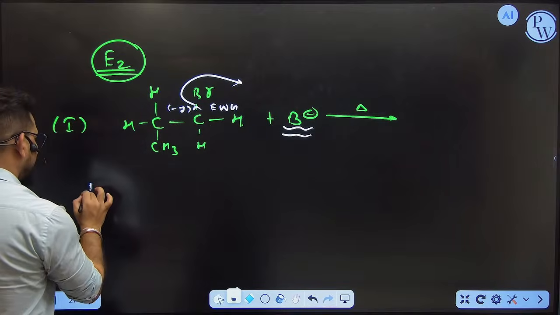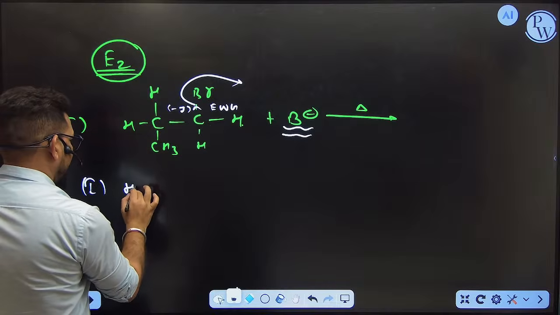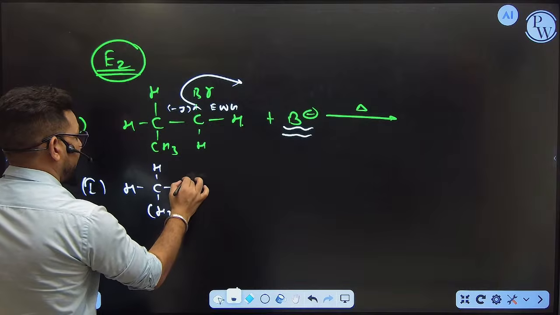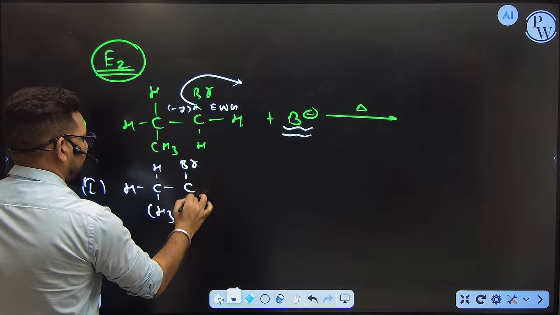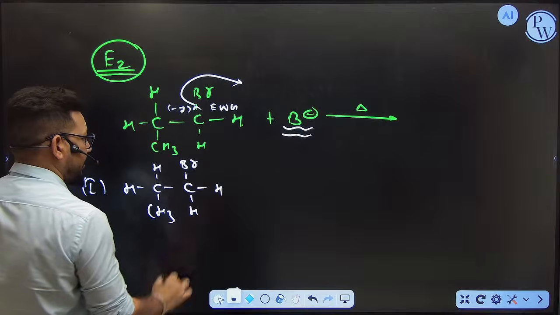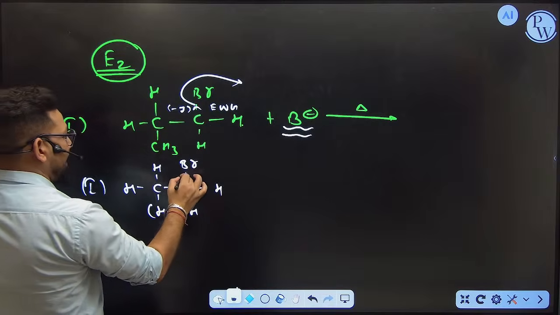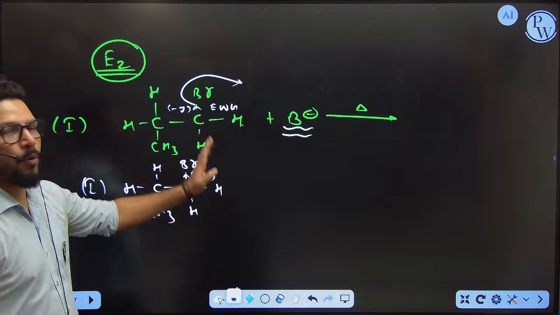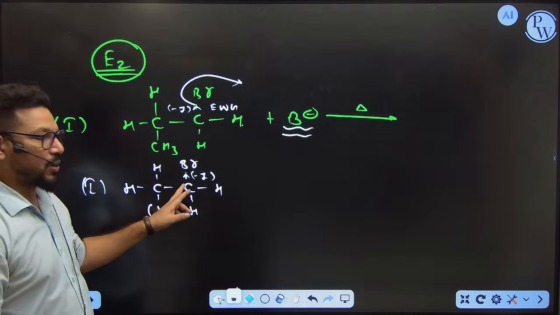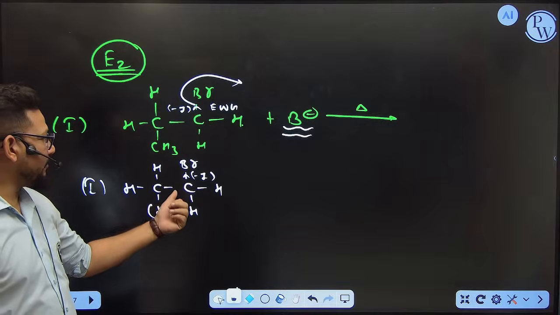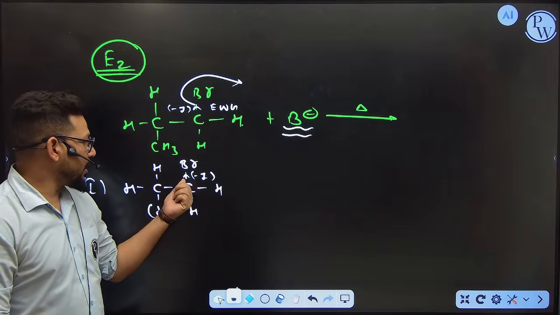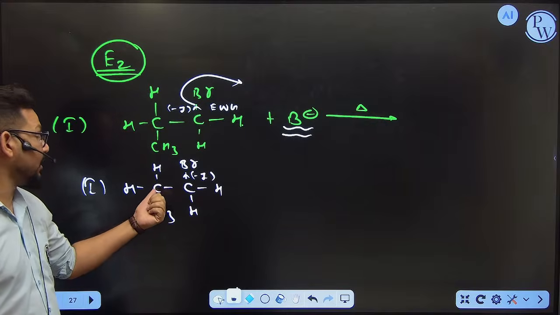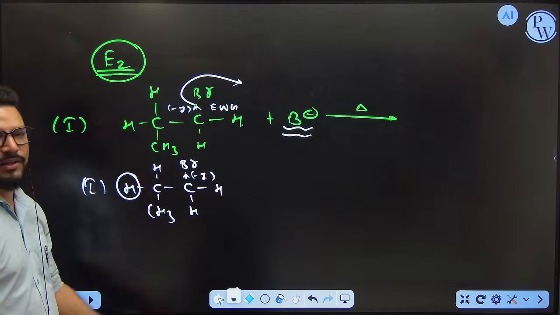So let's see step number 1. H3C, H, H, Br, H, H. The problem is that the minus I effect is going to be applied. But this time the carbon is not going to lose the bromine. Why, sir? Because the carbon knows that if bromine is lost, I become positive. And you know what? If I become positive, I don't have alpha carbon. I have alpha carbon 1, but in this alpha carbon only 1 hydrogen is there.